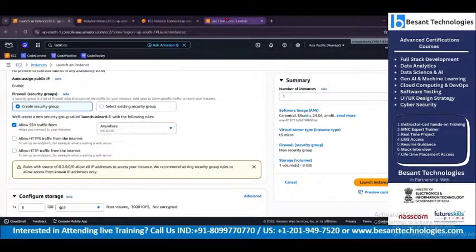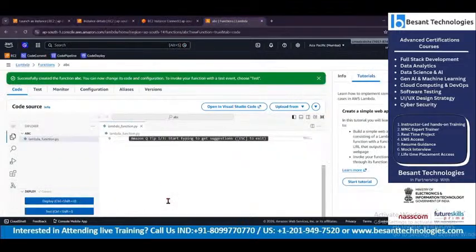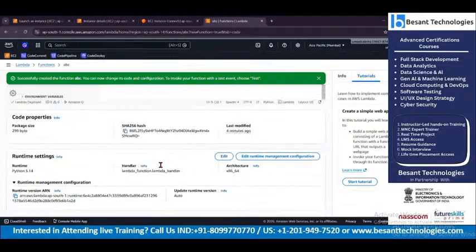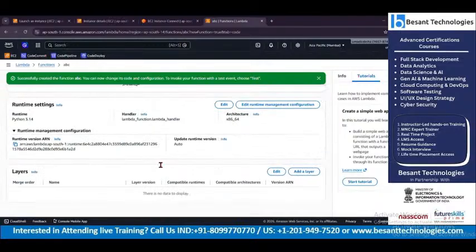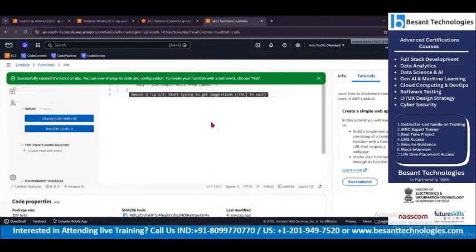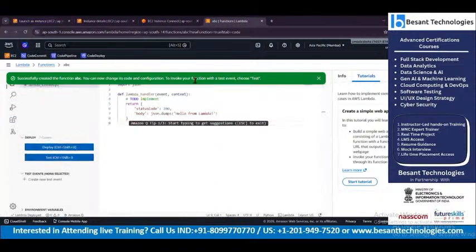Rather, we will go to the Lambda service for a small function or a bigger function to be done. We'll create a Lambda function here and we'll go serverless. Whether it is server based or serverless, that function will be done. So, in order to optimize cost, we always prefer these Lambda services.